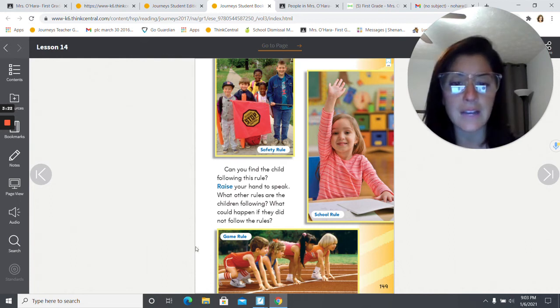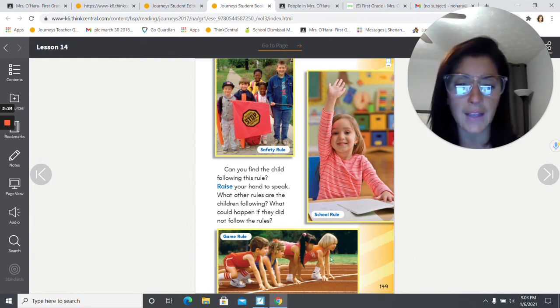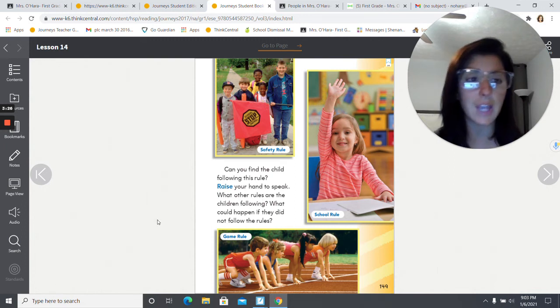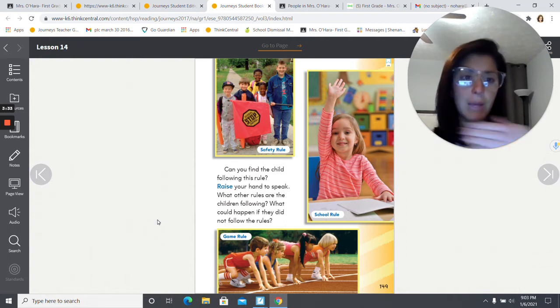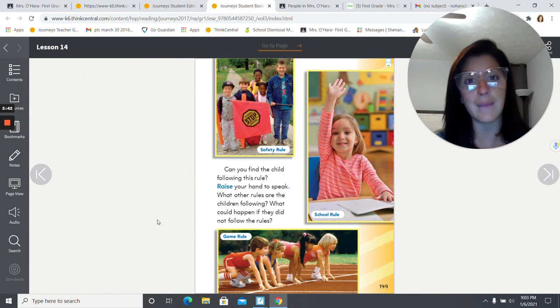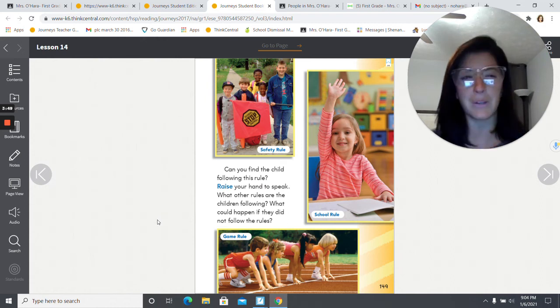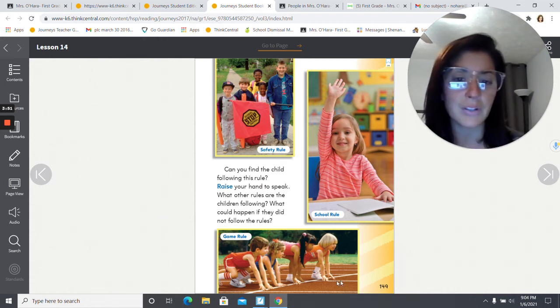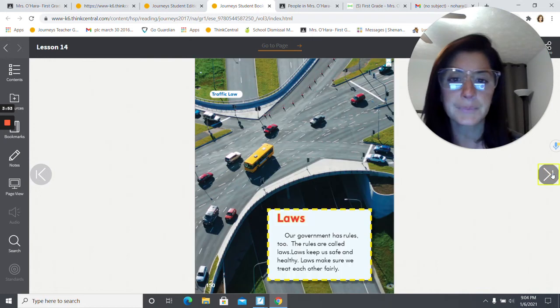And then if we look down here at the boys and girls that are on the track and they're getting ready to start, well, there's a game rule that when you are running in a race, you all have to start from the same spot and you all have to start behind a line. If somebody doesn't follow that rule, then it's technically cheating. They could start farther up than the other kids and they would have a better chance of winning, but it wouldn't be fair. So that's why it's important to follow that rule when you're in a race.